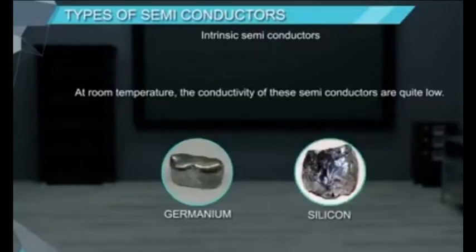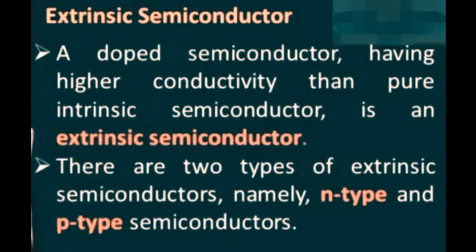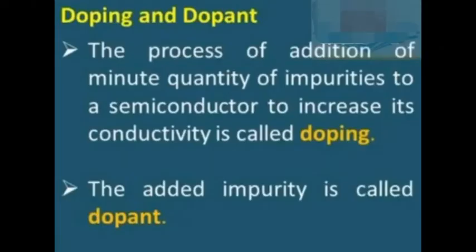For example, pure silicon and pure germanium are intrinsic semiconductors. However, the conductivity of an intrinsic semiconductor is quite low at room temperature. To increase conductivity, some impurities are added to the intrinsic semiconductor, and then it is converted into an extrinsic semiconductor. The process of adding a small amount of impurities to an intrinsic semiconductor is called doping, and those impurities are called dopants.